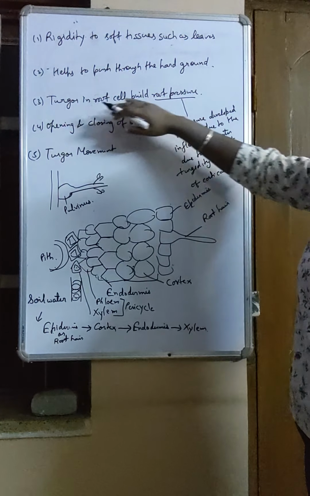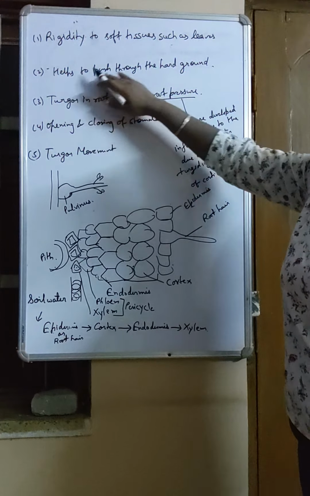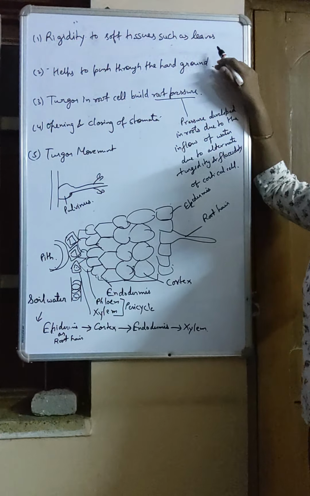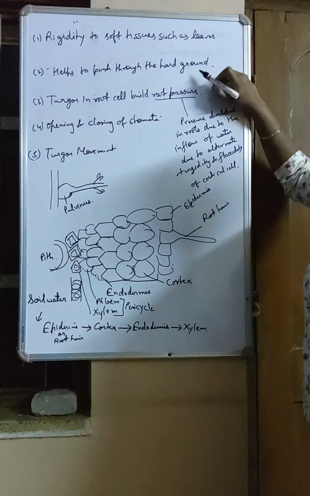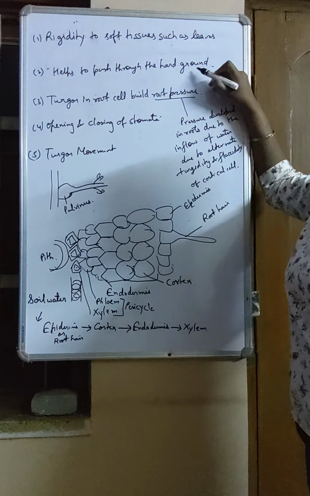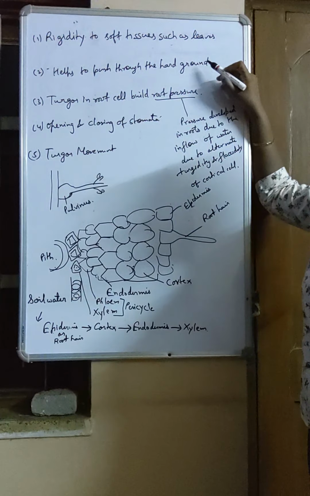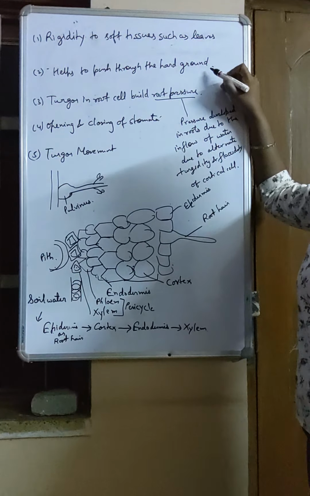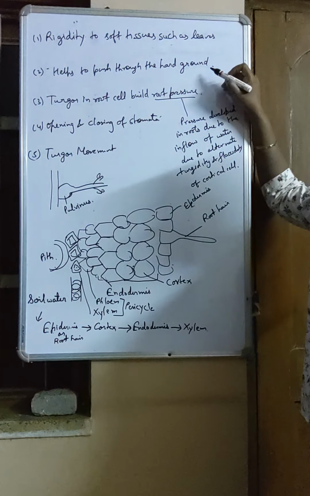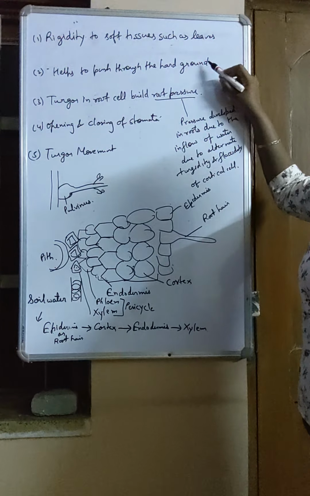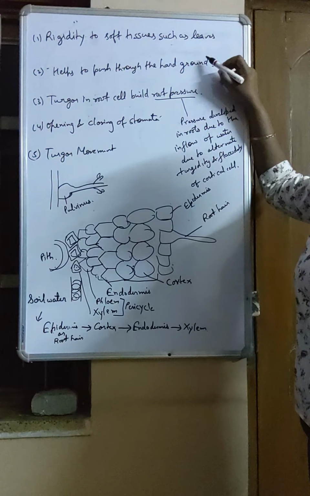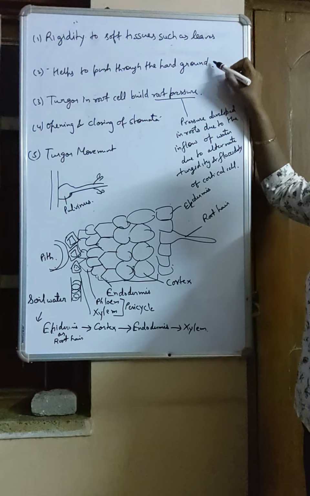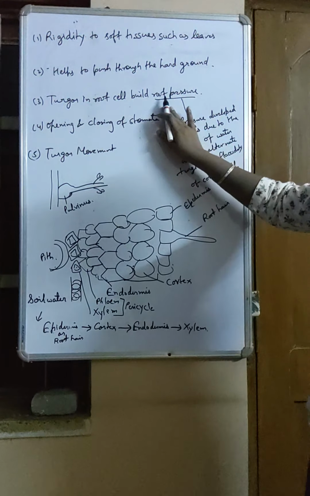Okay. Now the second one, this is again very important: help to push through the hard ground. We know we put seeds under the ground and then it germinates and it comes out of the ground. So the two forces which help it to come out, first is imbibition. We have already read imbibition, that is it helps in breaking of seed coat, and then finally this turgor pressure. Because of the turgor pressure, the germinated seed breaks the ground and it comes up and it grows into a new plant.